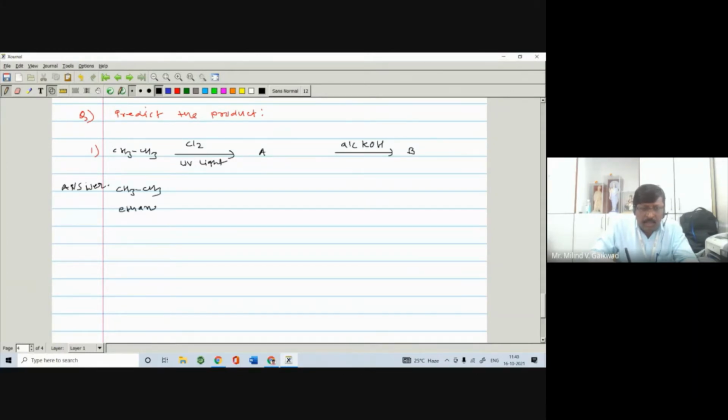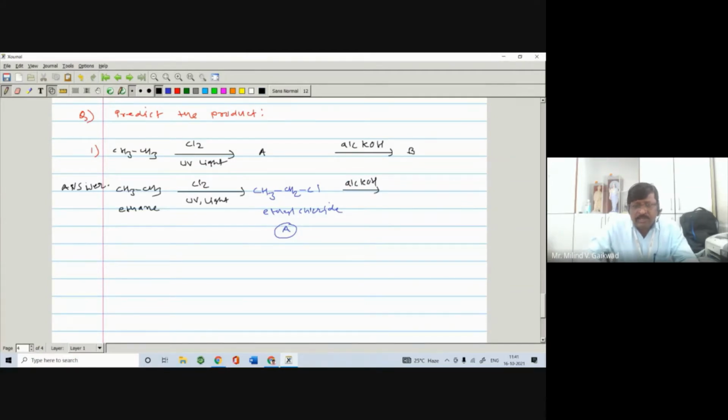If you know ethane, then it reacts with Cl2, chlorine, in the presence of UV light, and you have to write down the product. So what is the product in this case? One of the hydrogens is replaced by the halogen, and you get ethyl chloride. Ethyl chloride, and you have to label it as A. Then it is treated with alcoholic KOH.